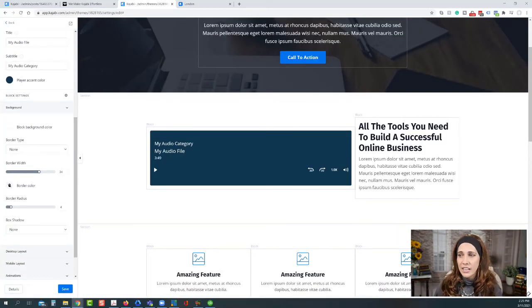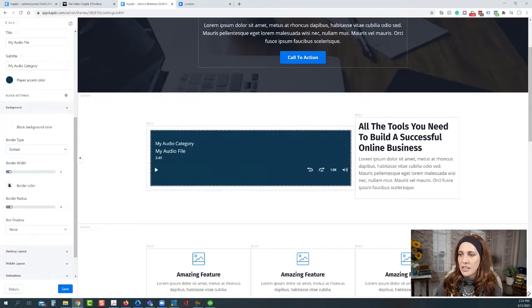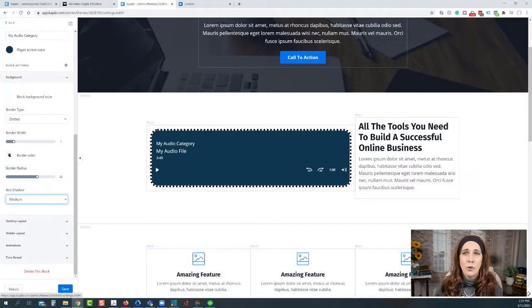Just like other sections in here, we can do block background color. I could add a border to this. That's a little big, so we'll move this down just a little bit. And this is our border width, our border radius. So just like all the other elements in here, we can have so much fun adding our drop shadow, all those kinds of things, just like we do on other page elements. And we can do our mobile view and desktop view.